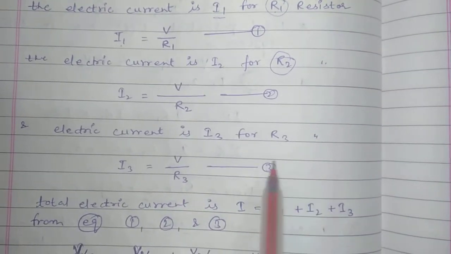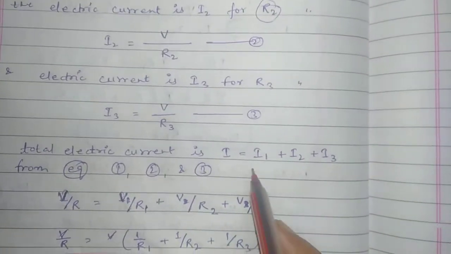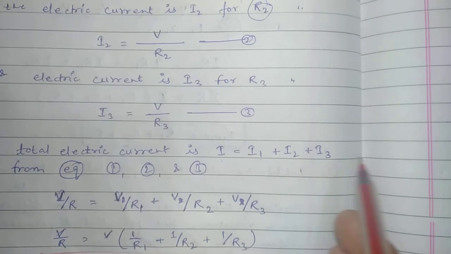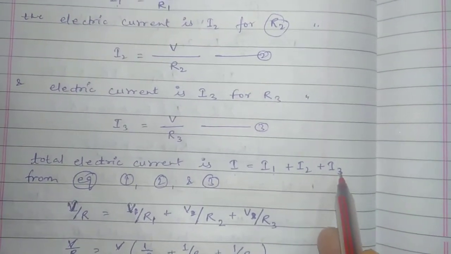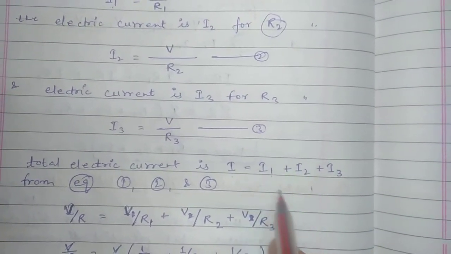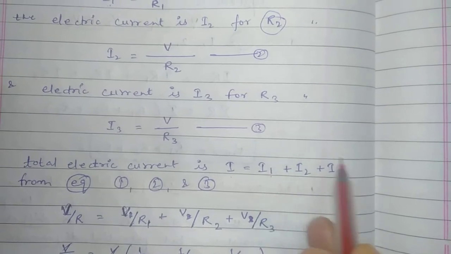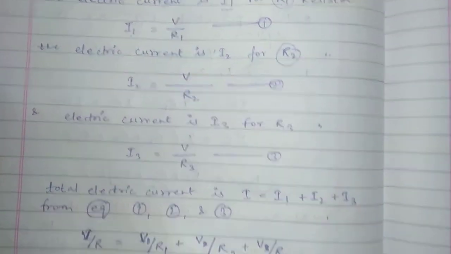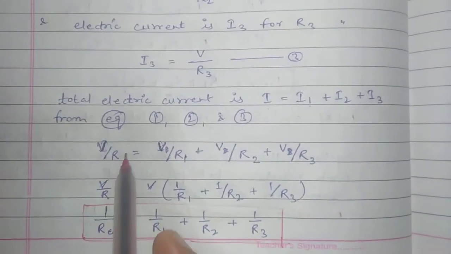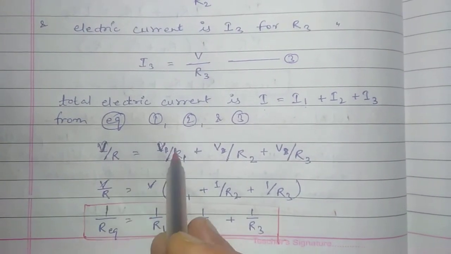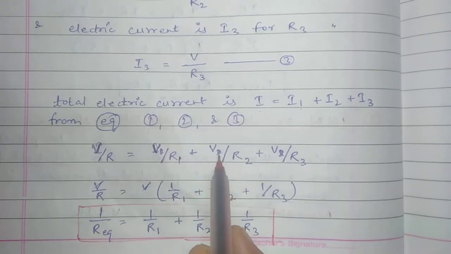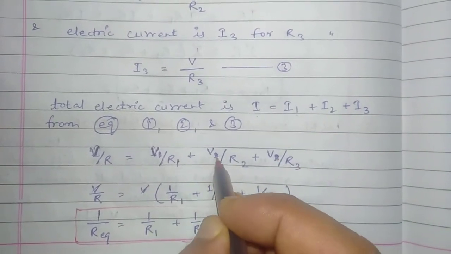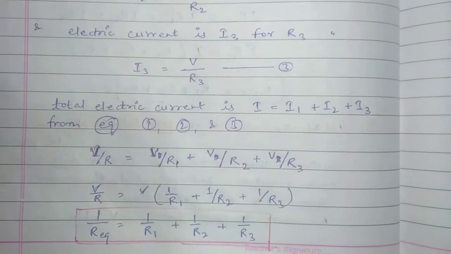Then if we calculate the total current, the amount of total current will be I1 plus I2 plus I3. For these values of current we will bring their values from these three equations. So finally we'll get V upon R, V upon R1, V upon R2, V upon R3. Student, please don't get confused, I made a mistake here.